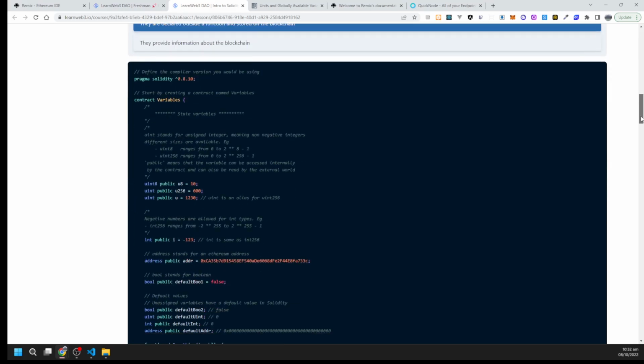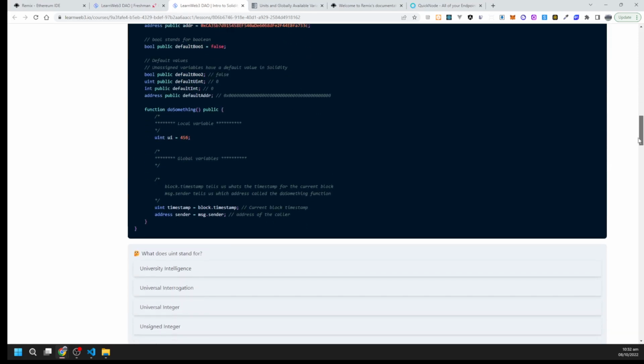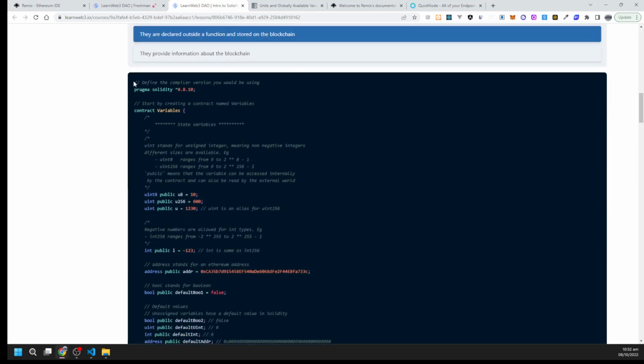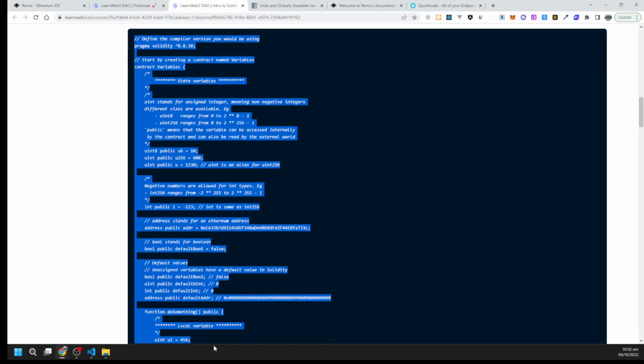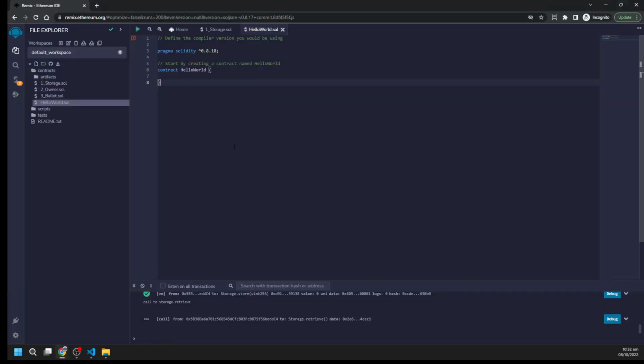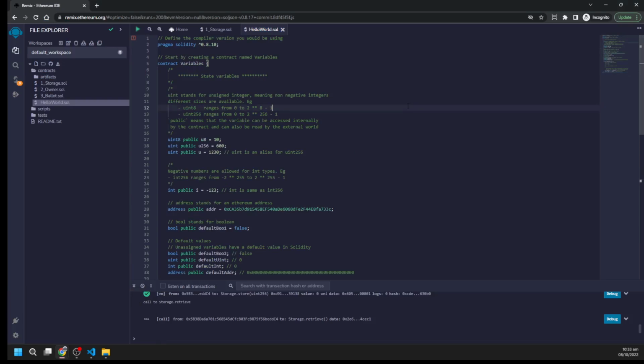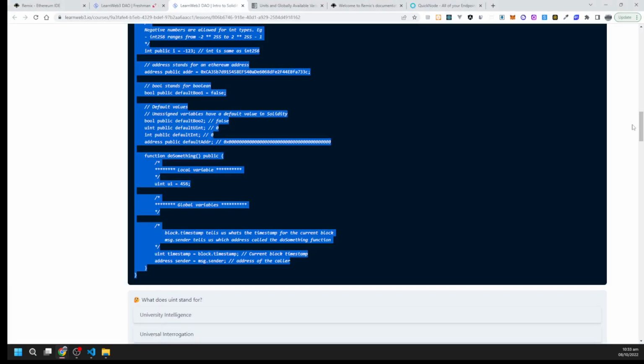Okay, so there it is. It looks big, but it has comments, so let's copy it and paste it here and read it. There are different types of variables in it.